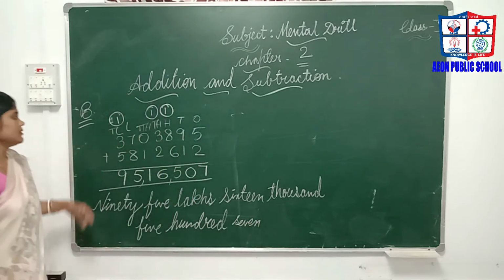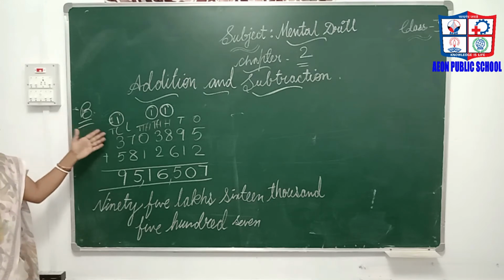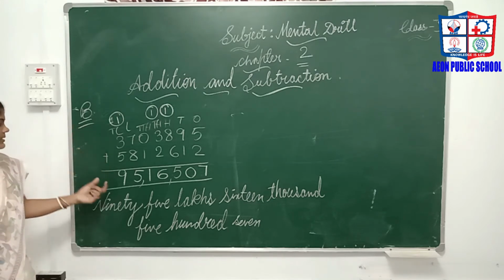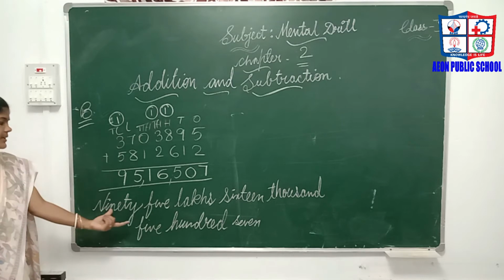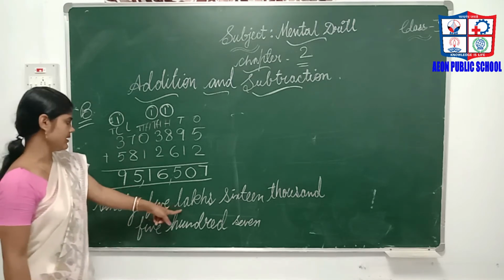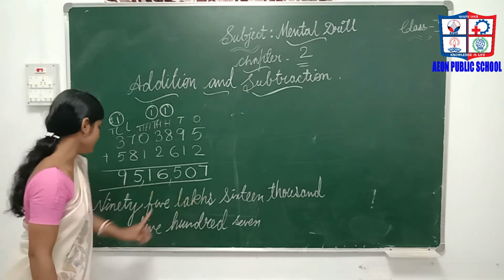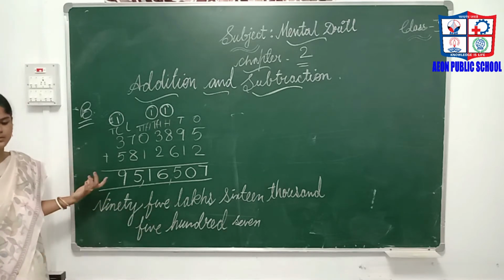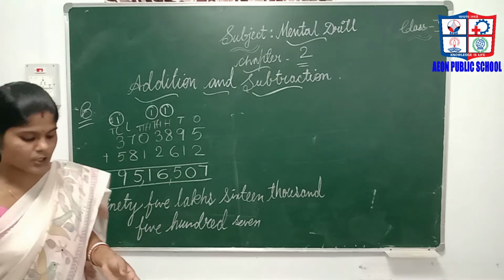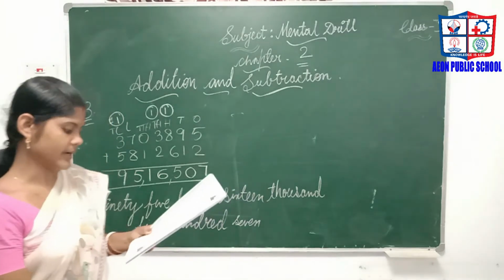First you have to add the two numbers and then write the answer in words. So 95 lakh 16,507 will be the answer. In the same way you have to write 2, 3, 4.